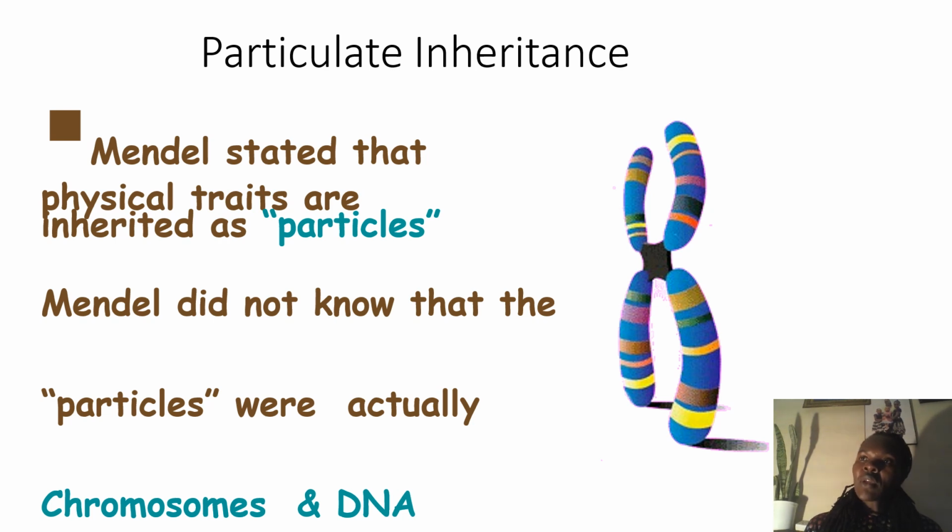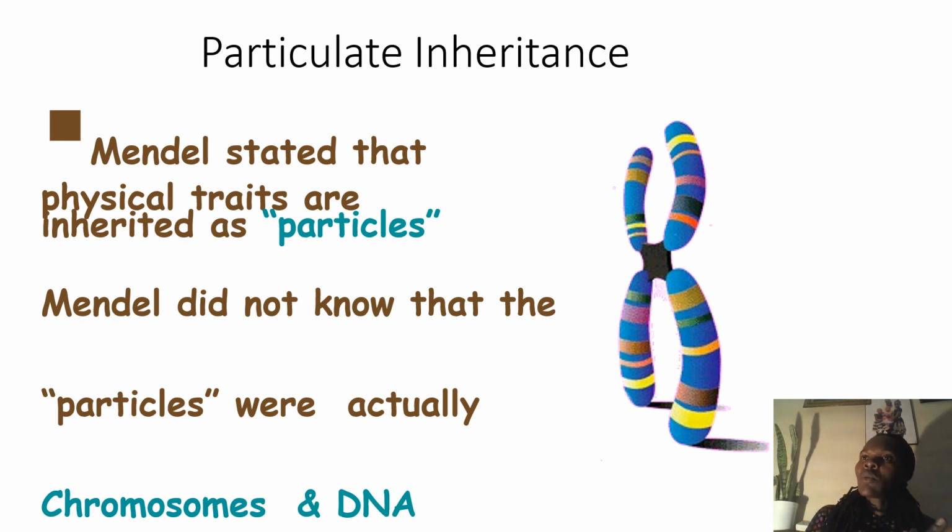So we describe structure, organization, function, as well as variations, the origin of variations in a population. The particles which Mendel stated to be inherited by the offspring from the parents were actually chromosomes and DNA. That is why we had to look at the history of the concept of the gene using different scientists, and how they understood it.